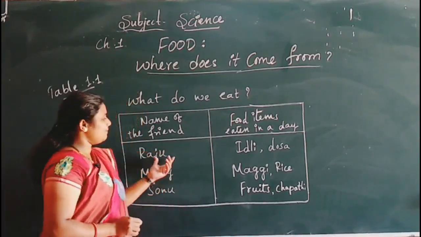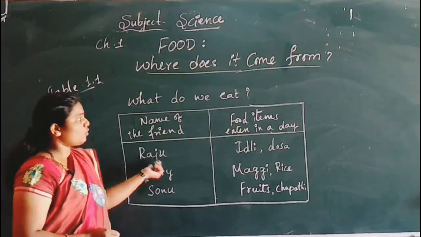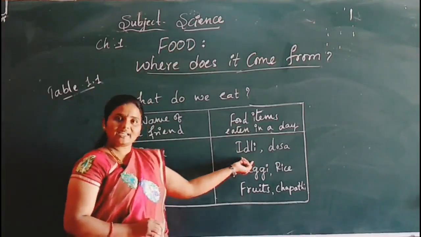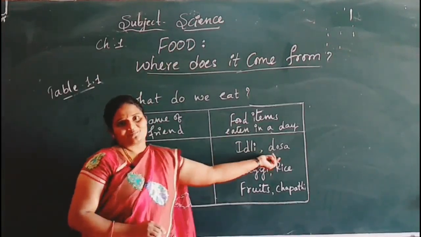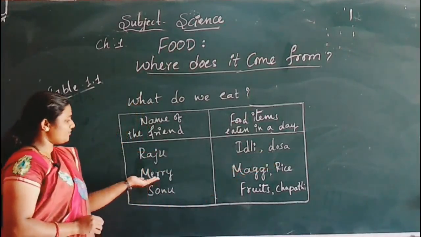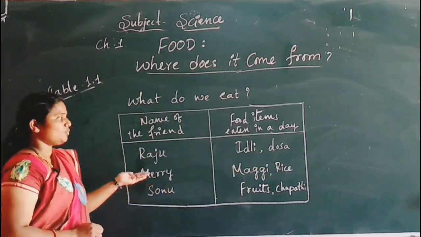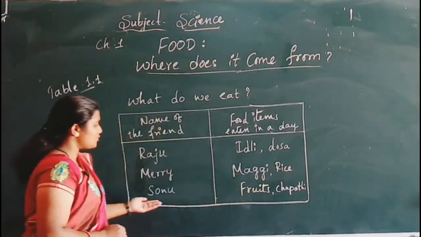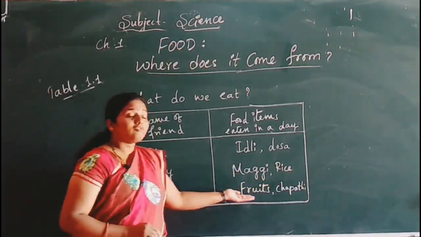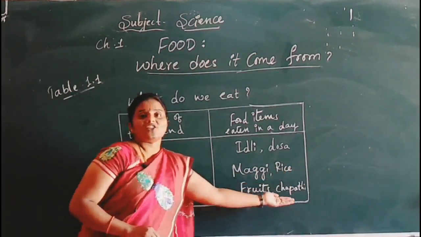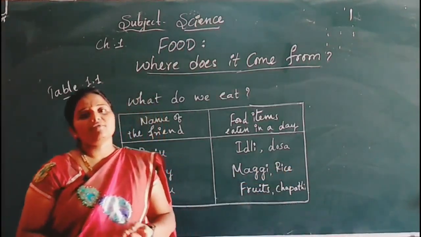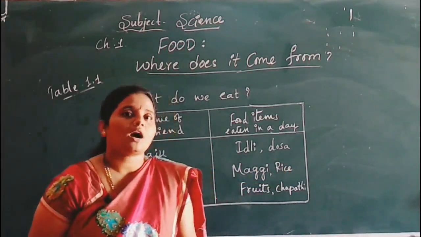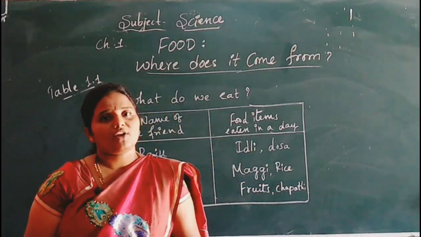For example, the name of the friend is Raju. What food item will he eat? He eats idli, dosa. The next friend is Mary. What will she eat? Maggi or rice. Then Sonu, he likes to have fruits, very good, then chapati. It means that different people like to have different food items.